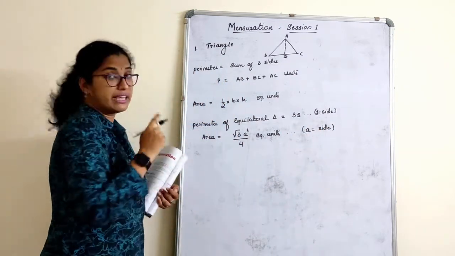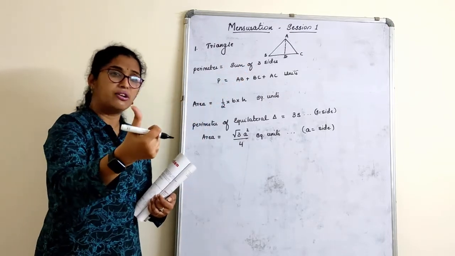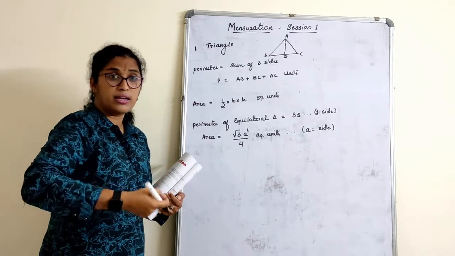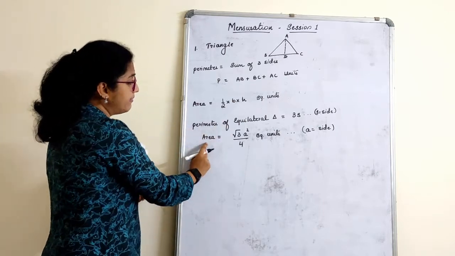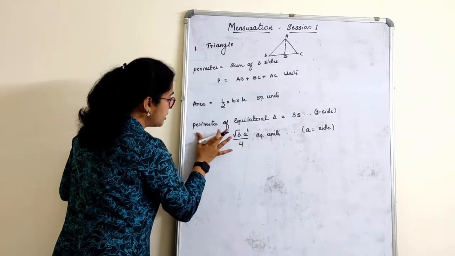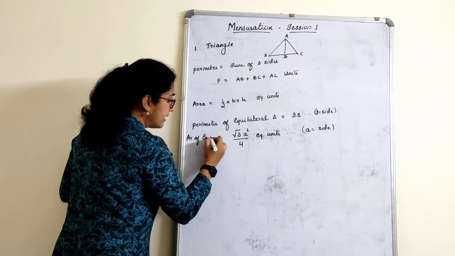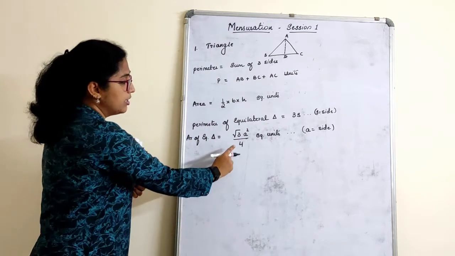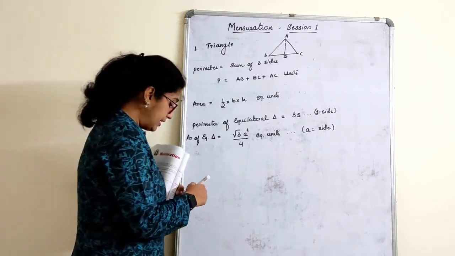For a triangle in general, the right angle triangle, isosceles and scalene all come. Only when we talk about the area of an equilateral triangle, we mention this formula: root 3 a square by 4 square units, right?